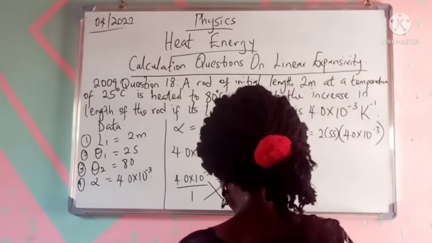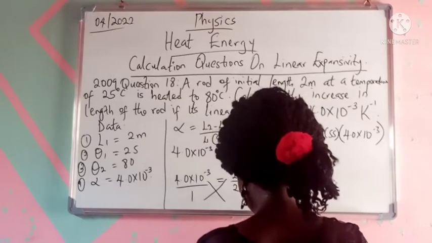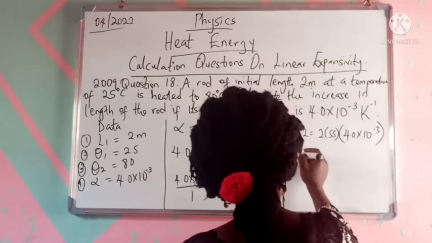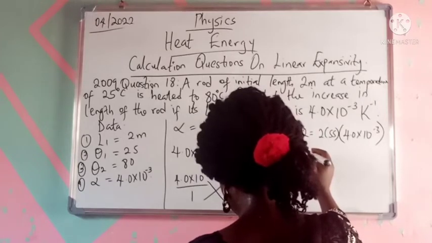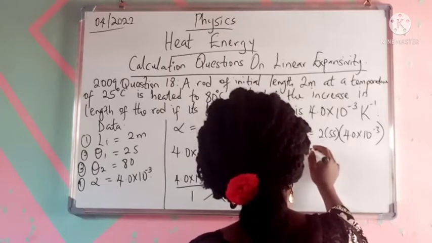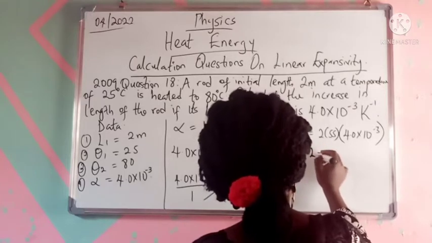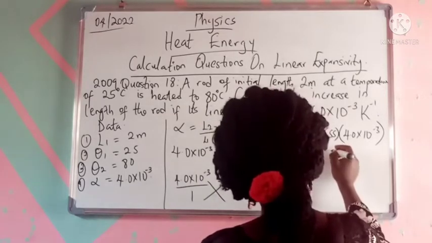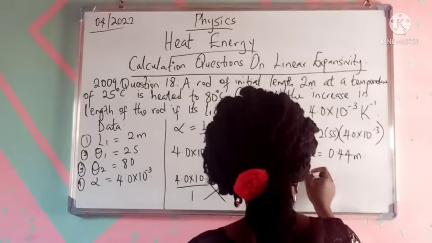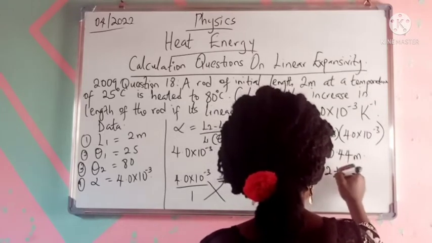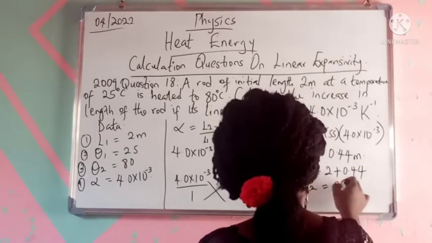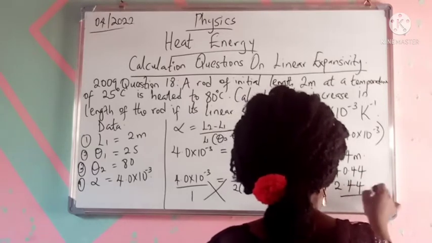Okay, so if you do this with your calculator, what you basically get would be L2 minus L1, therefore L2 will be equal to 2 plus 0.44 meters.